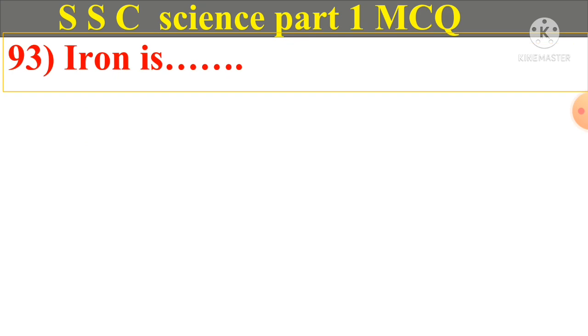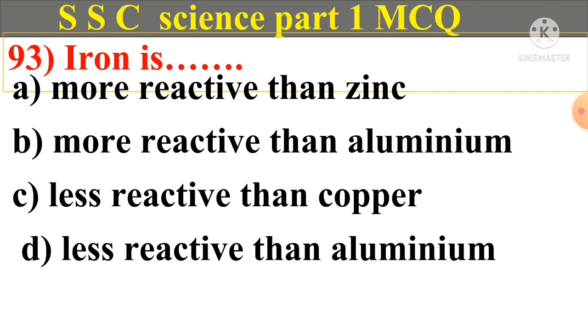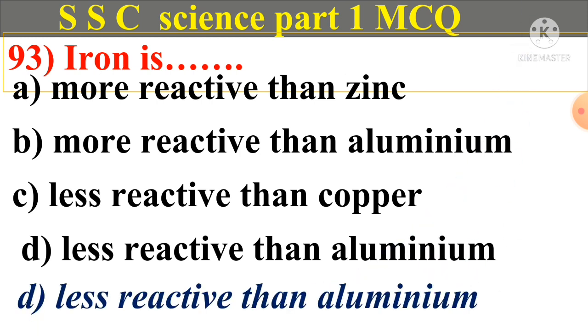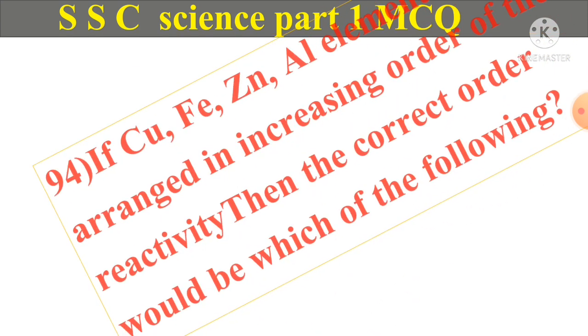Question number 93. Iron is A. More reactive than zinc. B. More reactive than aluminum. C. Less reactive than copper. D. Less reactive than aluminum. And answer is D. Less reactive than aluminum.